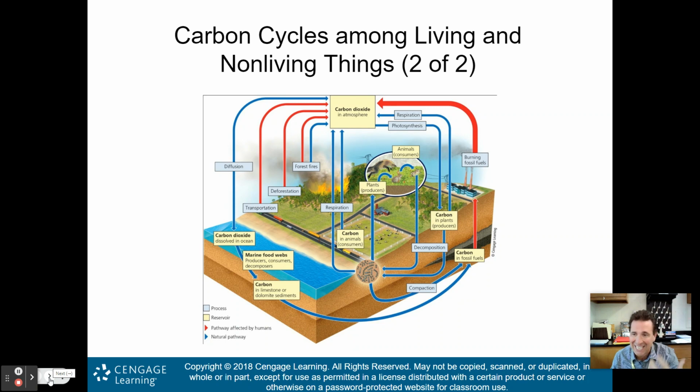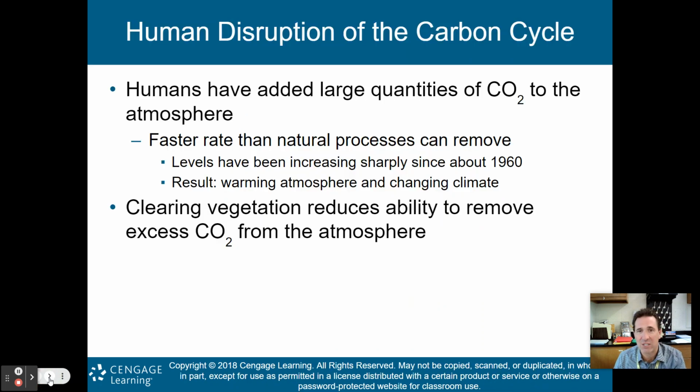Sequestered means to be taken in out of the atmosphere by either the trees or the ocean or whatever. There's too much in the atmosphere, so the ecological services on planet Earth that sequester this carbon are being overloaded, and that's why we have excess carbon in the air, and that's why we are warming. Again, humans have disrupted the carbon cycle. We're adding large quantities of carbon dioxide to the atmosphere at a faster rate than natural processes can remove.